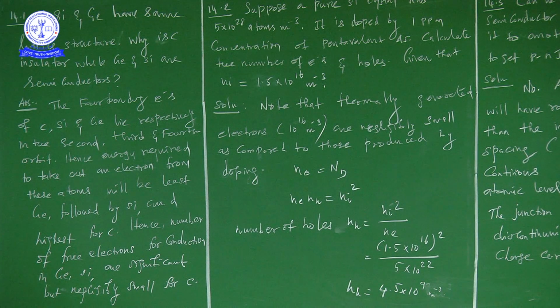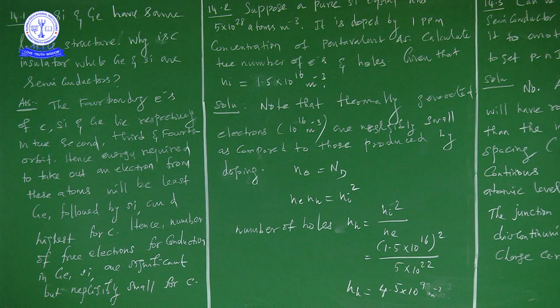So the four bonding electrons of carbon, silicon and germanium exist in the second, third and fourth orbit. Hence, the energy required to take out an electron from these atoms will be least for germanium, followed by silicon, and highest for carbon.